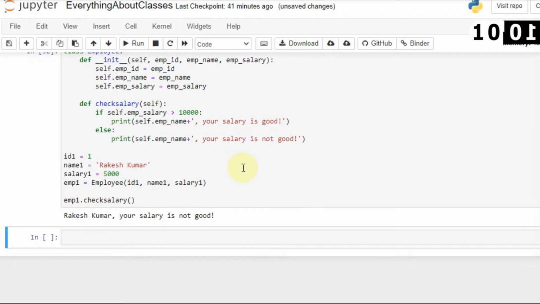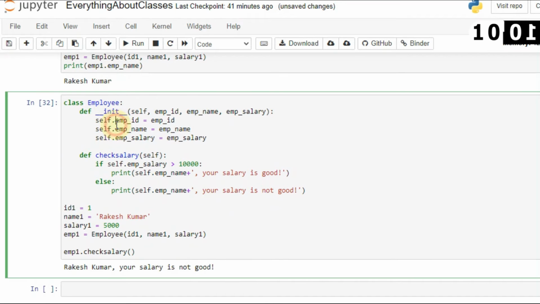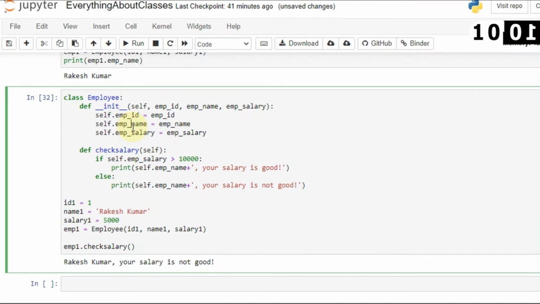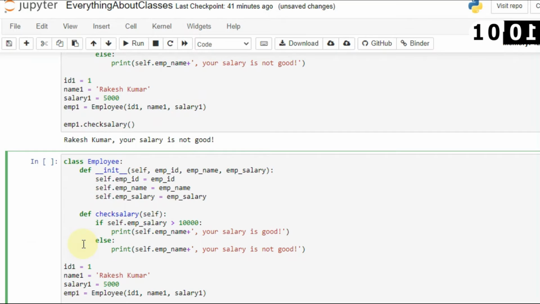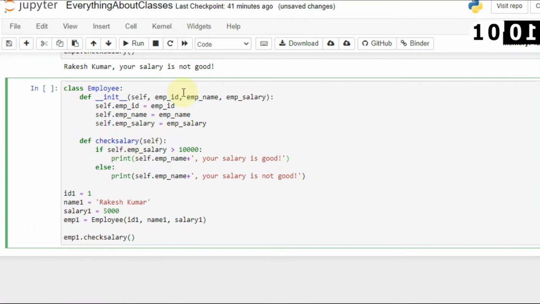But what if you want to pass parameters or pass some values from the main function, and use those values to check whether salary is greater or not? You don't want to depend on this init method, so you can even do that. So let's create the classes again. Now what I want is to pass the salary value directly to the method here. Directly I want to pass it into the method, not from the